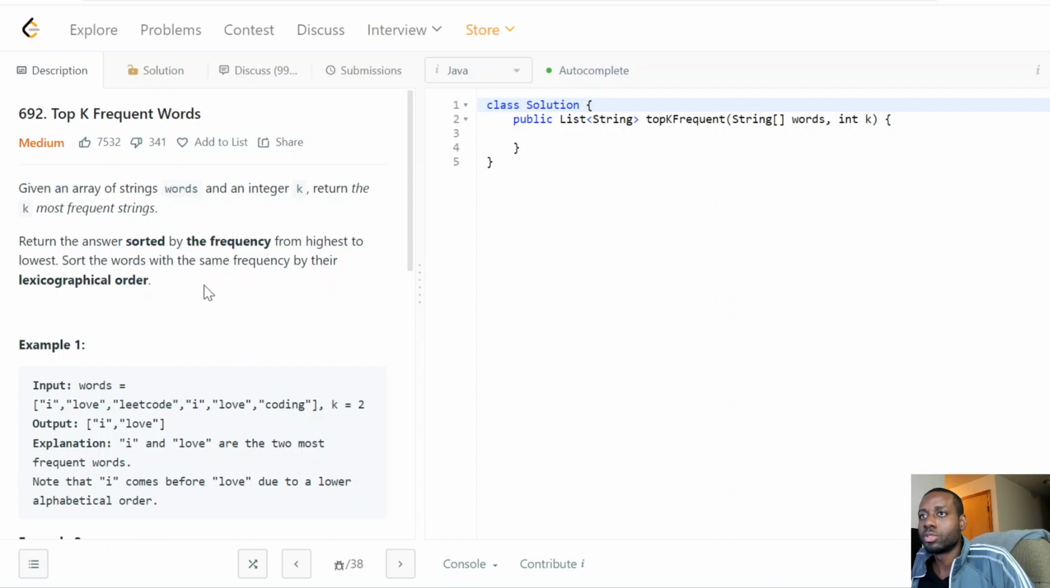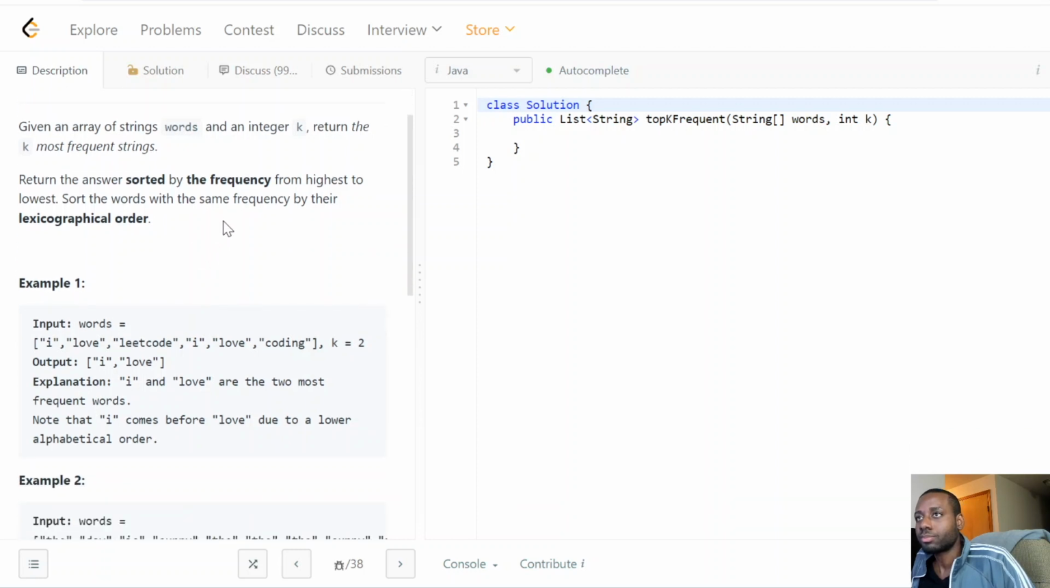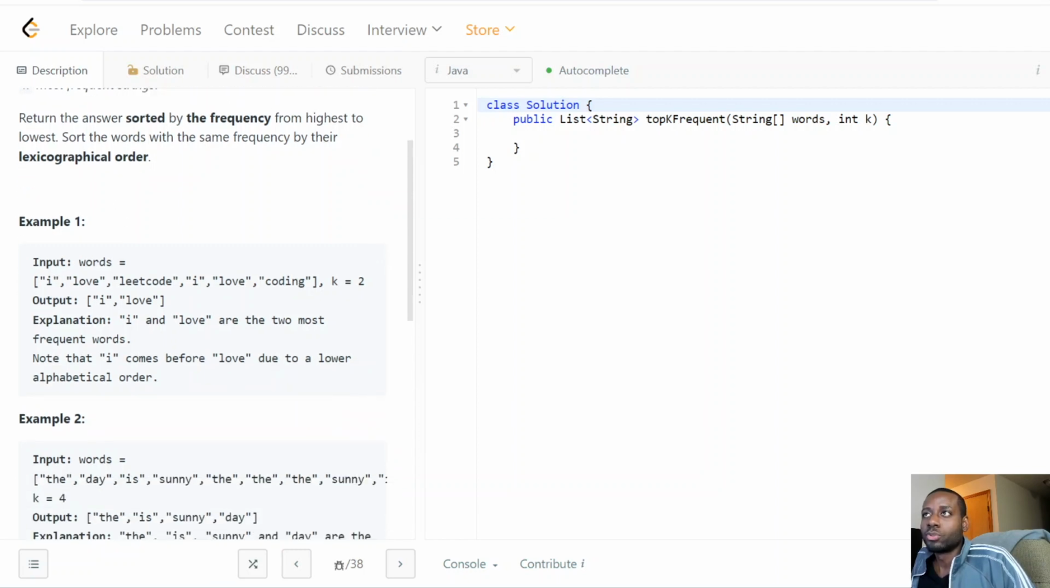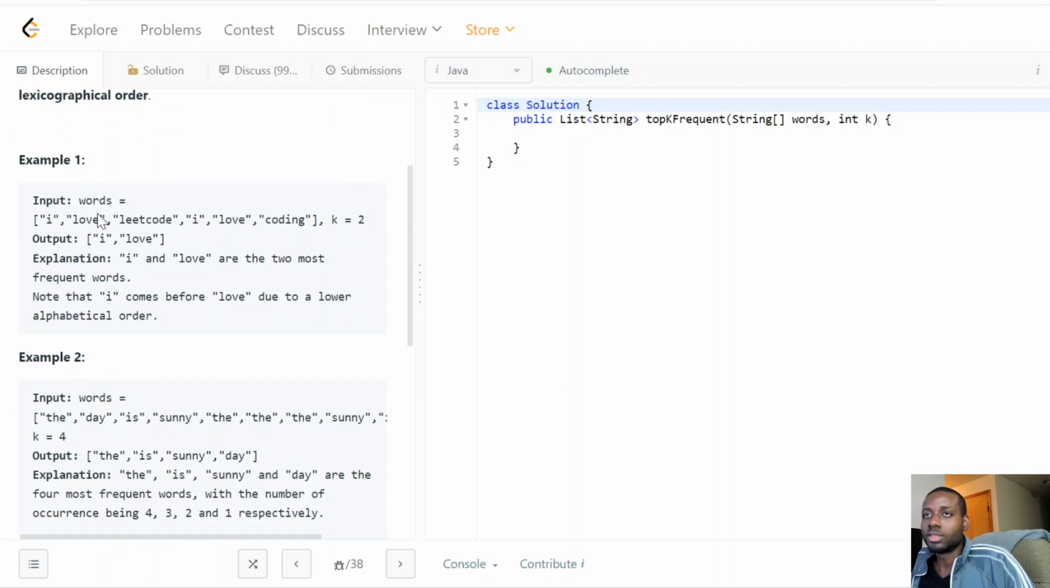We're given a list of words and we need to return a list of the top k most frequent words. Frequent meaning the occurrence, how many times they appear in the list of strings given. We need to return the top k, and then we need to sort the words. So if two words have the same frequency, we need to somehow sort them by their lexicographical order.